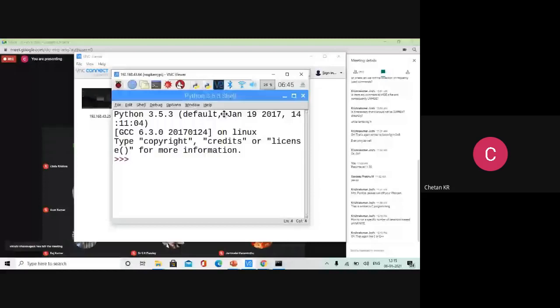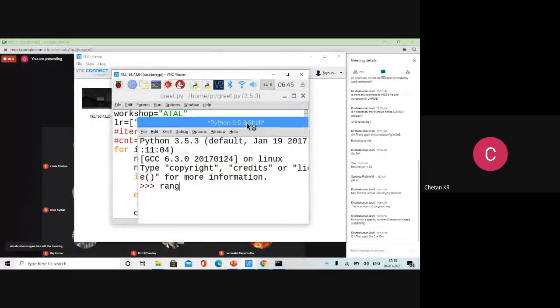I have just opened another shell to explain what range is. Let us say range of 3. What will you get? If you include it in a list, list of range of 3, you get 0, 1, 2. So I will take 0, 1, and 2. 3 iterations. If you want 3 iterations, you just give range of 3. If you want 10 iterations, range of 10. If that iteration count is from the keyboard, give the n value. That's all, range of n.